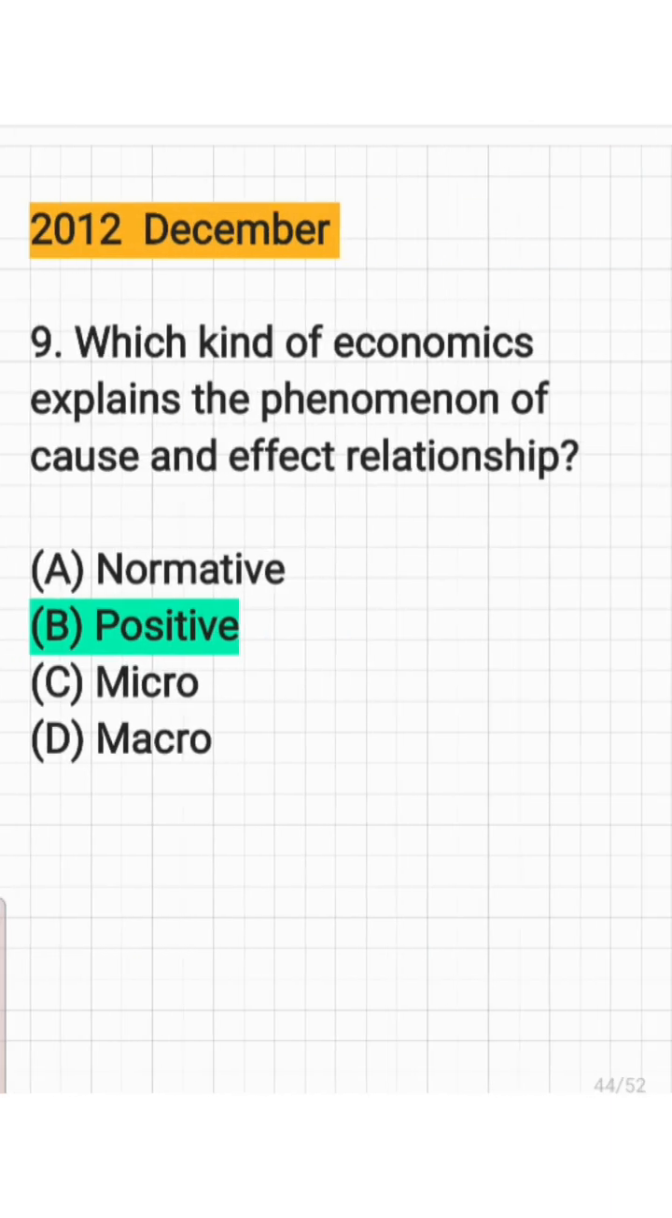And the next series of questions I have taken from the 2012 December exam. So then the ninth question: which kind of economics explains the phenomena of cause and effect relationship? Normative, positive, microeconomics, or macroeconomics. And here the answer is positive economics.